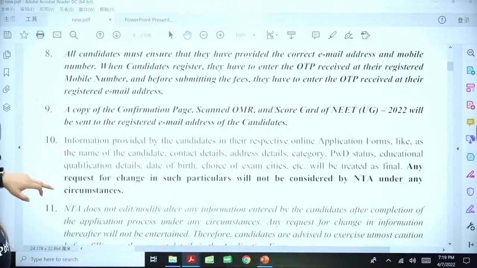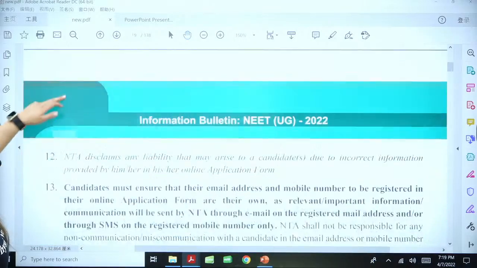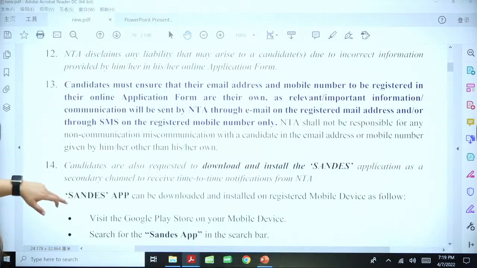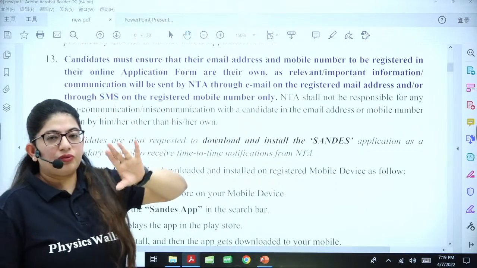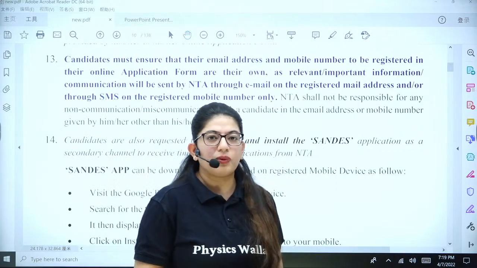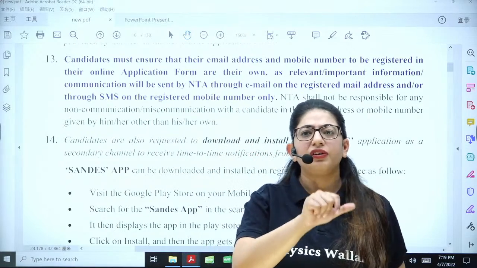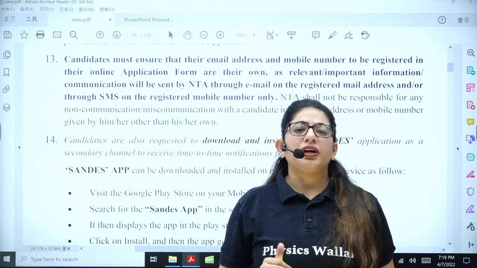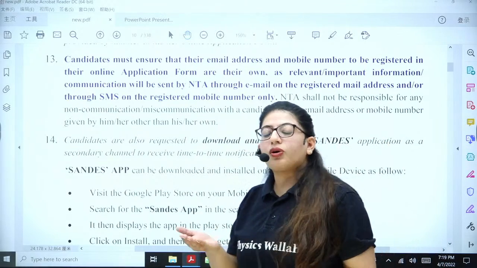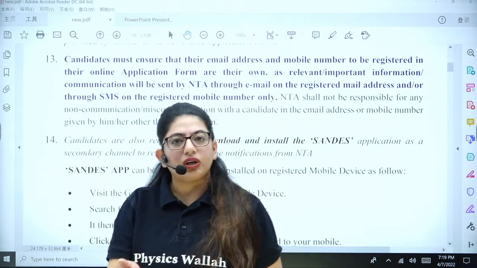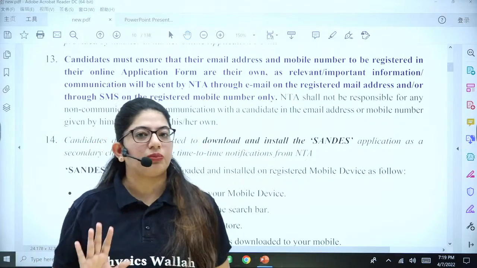Next points. There are a lot of points to discuss, so let's move further. All these we have already covered and discussed. Next thing you have to do is, whatever mobile number you have given, you need to have those mobile numbers with you and active, because a lot of information will come later on, like the admit card has been released, and all those things. Or for logging in again, you need an OTP, and that OTP will come to that particular mobile number only.